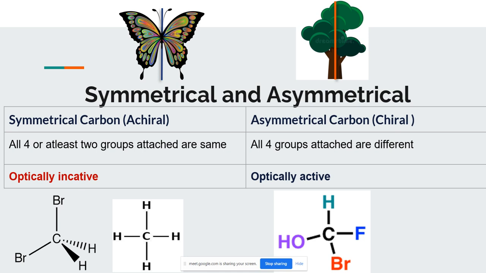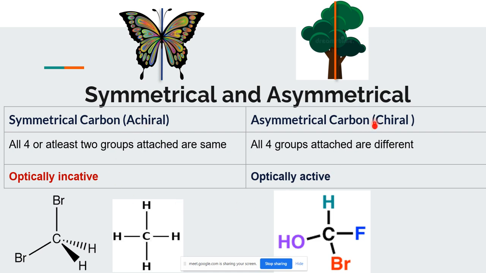What is the difference between chiral and achiral? What is the valency of carbon? Valency of carbon is 4. When all 4 groups attached to the carbon are the same, or at least 2 groups attached are the same, that carbon is called symmetrical carbon or achiral carbon.